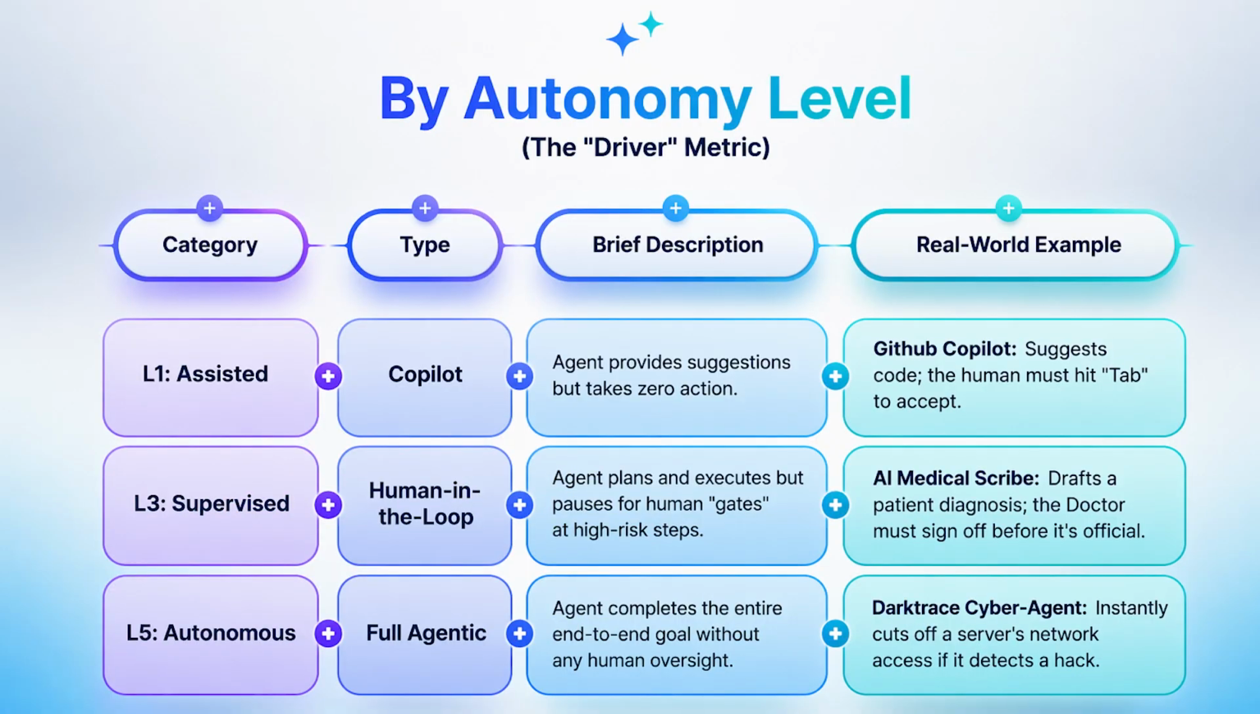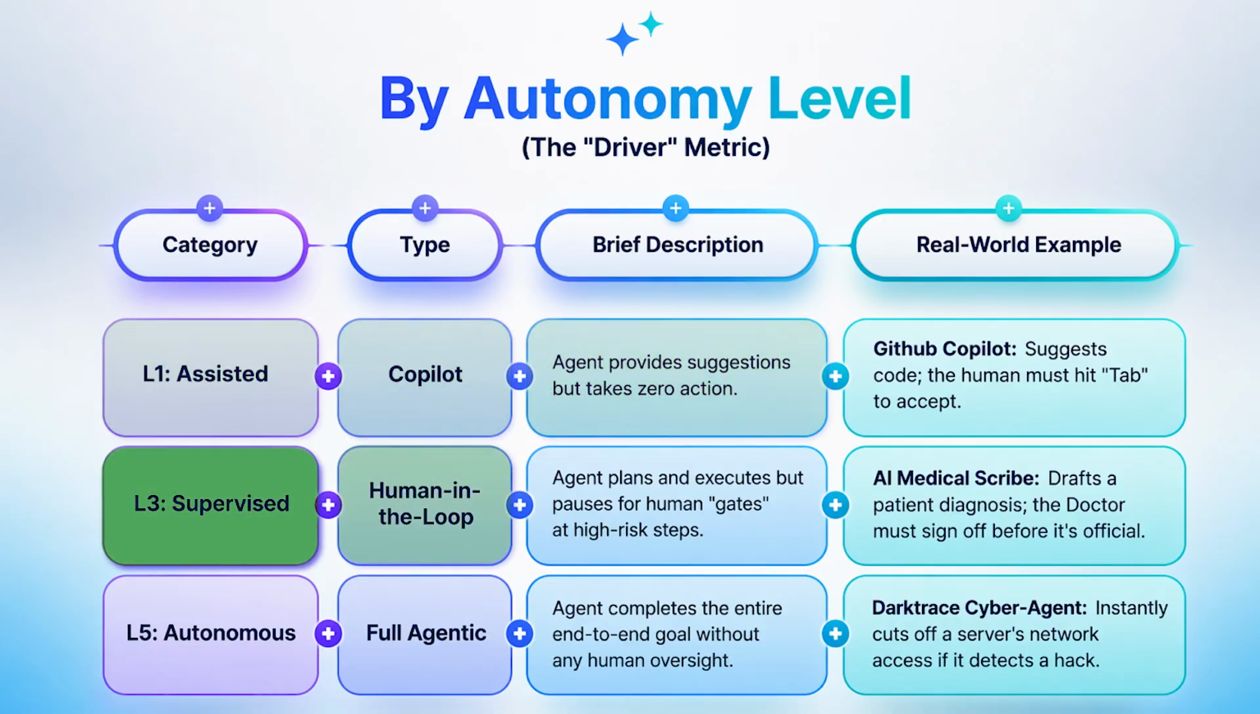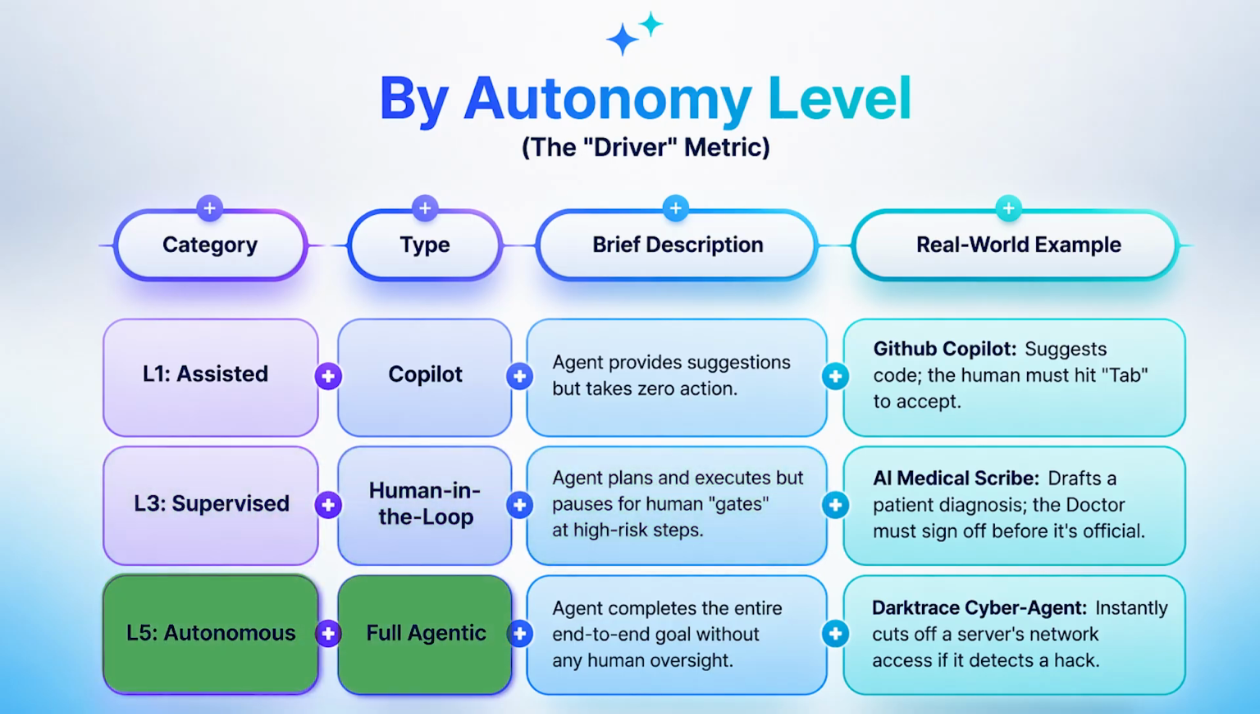Agents can be split by autonomy level, the Driver matrix. This mirrors the Society of Automotive Engineers SAE levels for self-driving cars. It's the gold standard for legal and compliance teams to determine who is liable for an agent's mistake. Here we can split it into three categories. Assisted, like Copilot, where the agents provide suggestions but take zero actions. Supervised, like human in the loop, where the agent plans and executes but pauses for human gates at high-risk steps. And autonomous, like full agentic systems, where the agent completes the entire end-to-end goal without any human oversight.